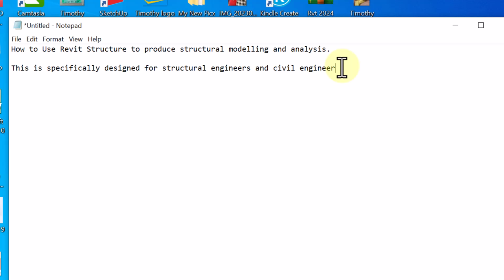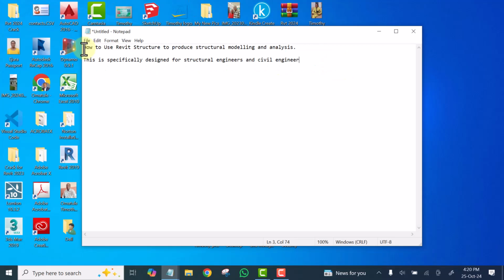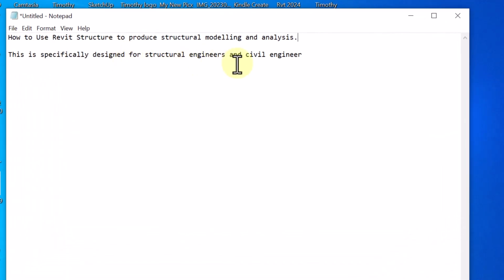There are some things you are not expected to see in your write-up, but I'm not going to go into that now. Okay, so I'm writing. You have to be clear on what you want your audience to know and what you are delivering, what you are promising them. My write-up is how to use Revit Structure to produce structural modeling and analysis. This is what they are expecting. That is the headline.